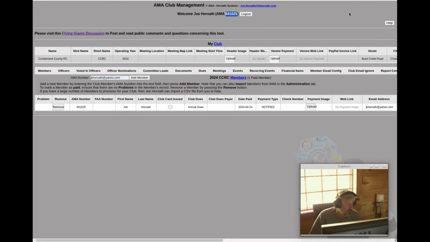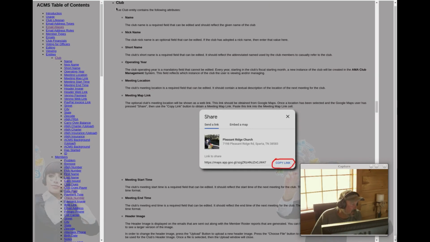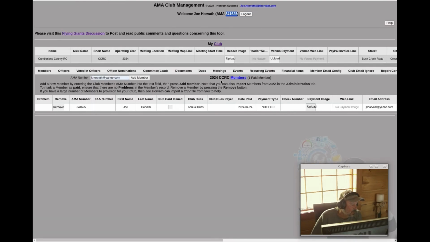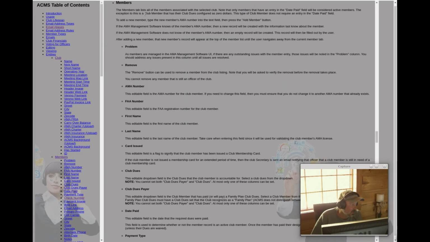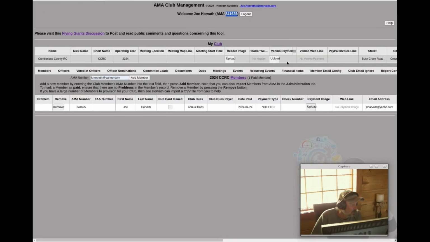The help pages, by the way, are hot linked throughout ACMS. So for example, a lot of these links that you see here, like when it's showing the club that you're associated to at the top. If you want help on the club, you can click here and it'll take you right to the club part of the help system. Similarly, this is another help page hot link. This will take you right to the members help.